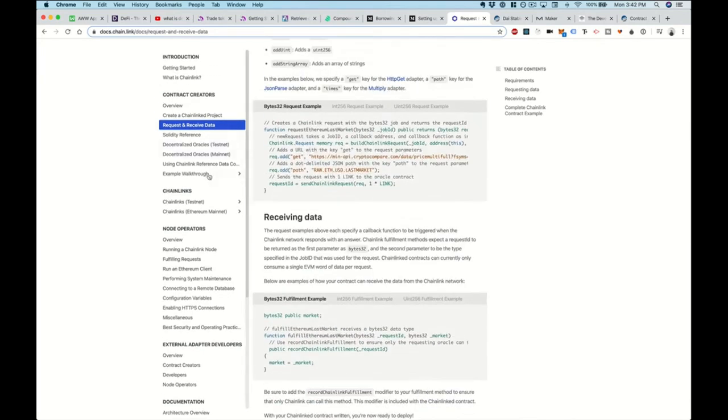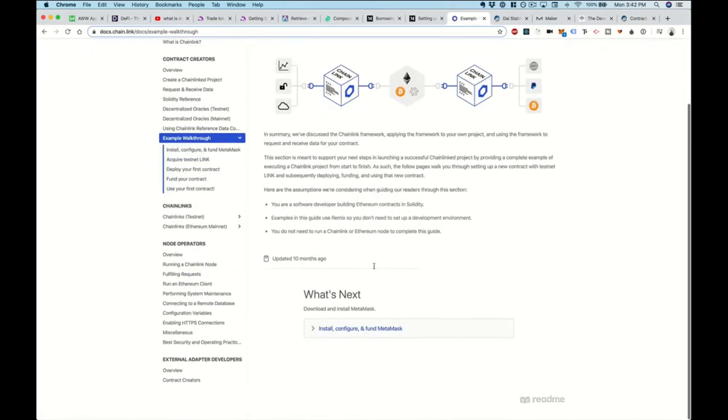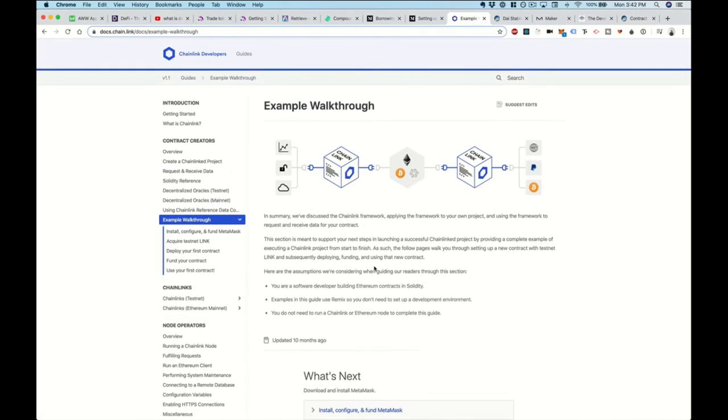You can continue on this documentation to see everything. They have a walkthrough. This is all a really great gold mine for getting started. So that's all I've got for today. This is your crash course to DeFi. This is sort of like a choose your own adventure. If you want to dive deeper into any of these protocols, here's where you can get started.